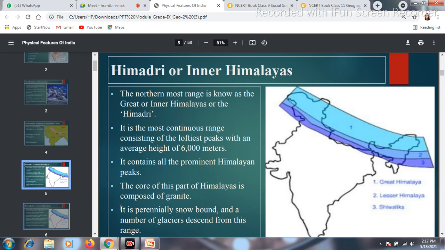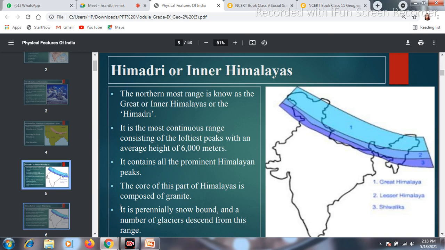So, the characteristics of the Himadri Himalaya: it is known as the Great and also the Inner Himalaya. It is the most continuous range of the Himalaya. It consists of the loftiest peaks. The average height is 6,000 meters. The peaks are very prominent in this part of the Himalaya. The core of the Himalaya is composed of granite rock, that means it is made of granite rock, and it is perennially snow bound. Perennially snow bound means throughout the year it is covered with snow.